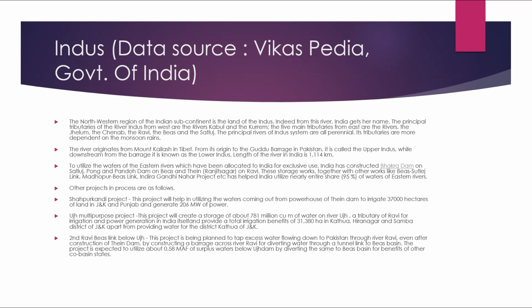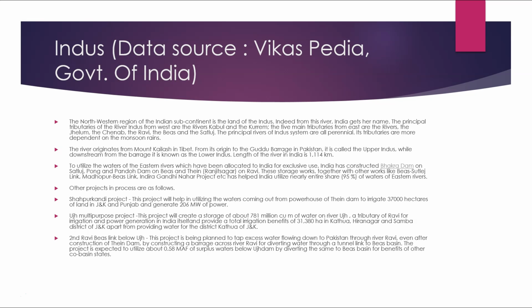The Shahpur Kandi project. The project will help in utilizing the waters coming out from the powerhouse of the Thein Dam to irrigate 37,000 hectares of land in Jammu Kashmir and Punjab and generate 206 megawatts of power. The Ujh multipurpose project. The project will create a storage of about 781 million cubic meters of water on the river Ujh, a tributary of Ravi, for irrigation and power generation in India itself, and provide a total irrigation benefit of 31,380 hectares in Kathua, Hiranagar and Samba districts of J&K, apart from providing water for the district Kathua of J&K.